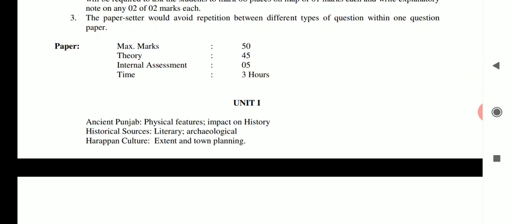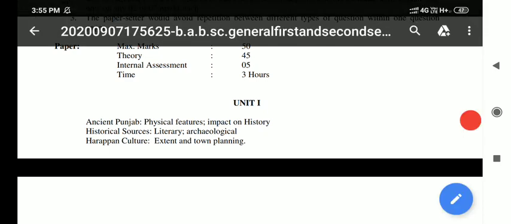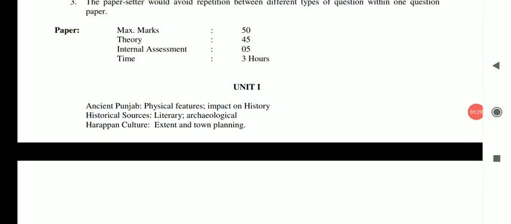There are 4 units. In unit 1 there are 3 topics. First is ancient Punjab, which includes the physical features of Punjab and their impact on history. The second topic is the historical sources, which comprise the literary as well as the archaeological sources found in the historical aspects of Punjab. The third topic is the Harappan culture, the civilization of Harappa, its extent and town planning.